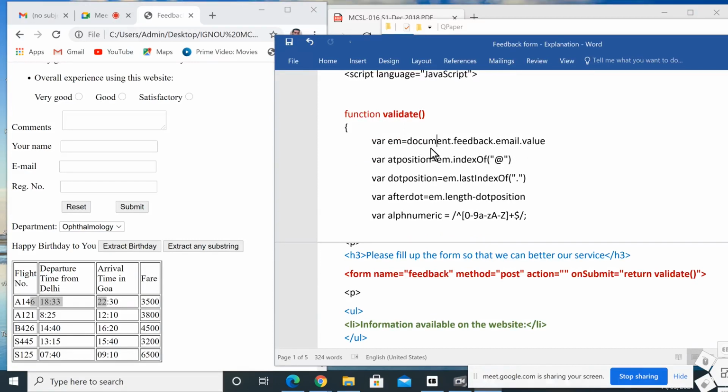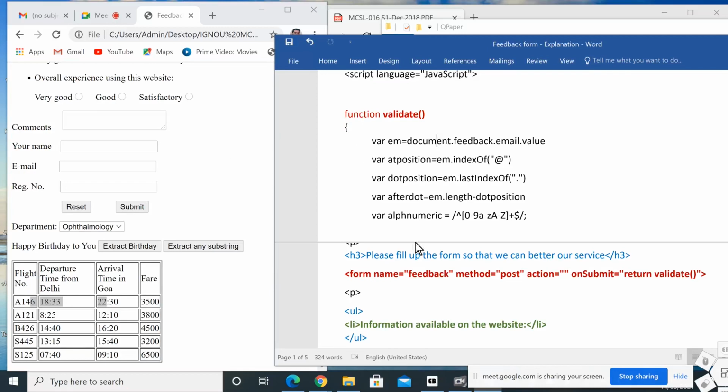So em equal to document.feedback.email.value. Document means the entire document that we are using. Dot feedback means this is the name of the form. Feedback is the name of the form. So document dot write means print something in the output window, the browser window.